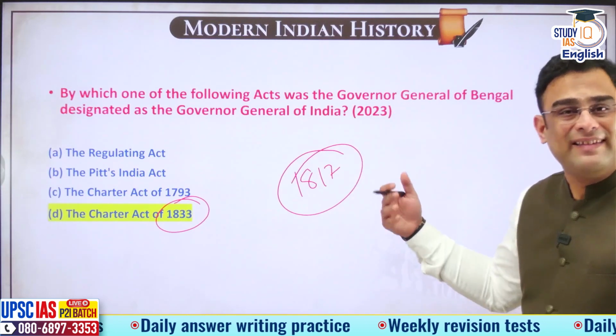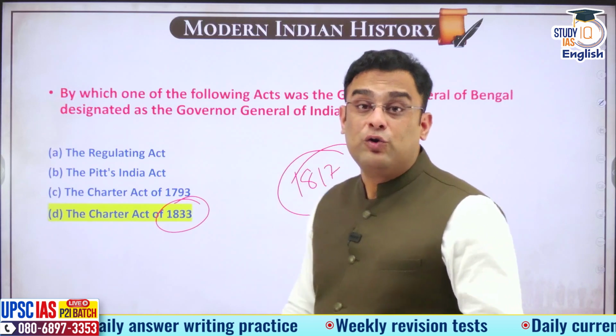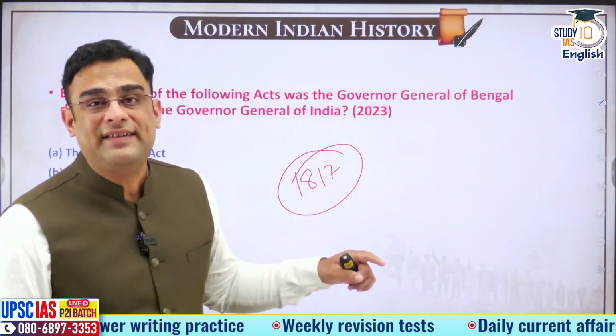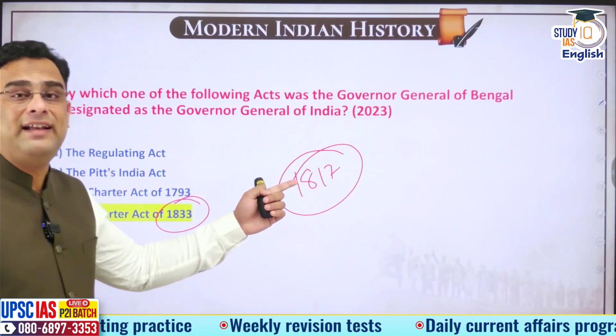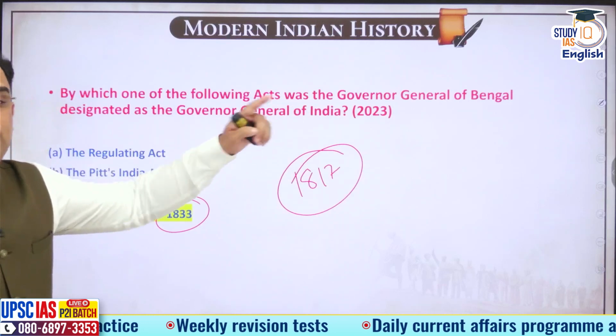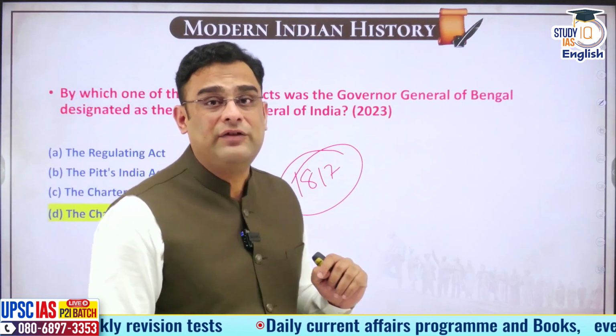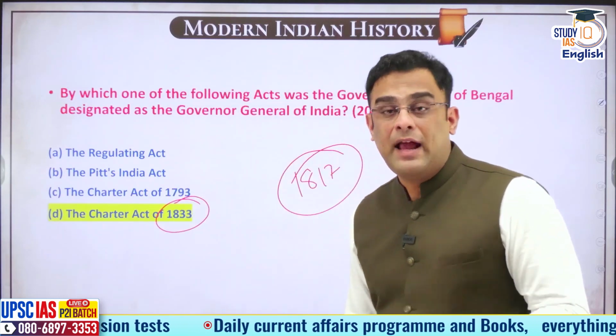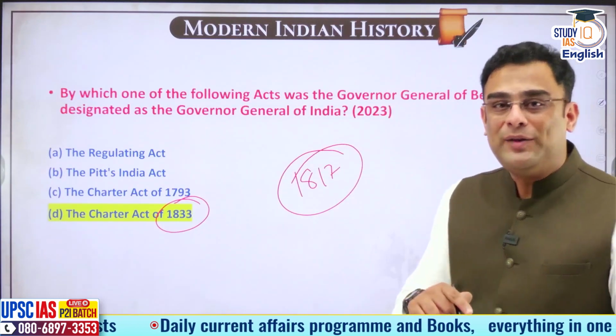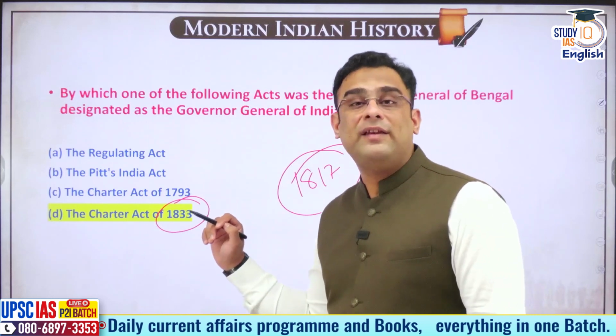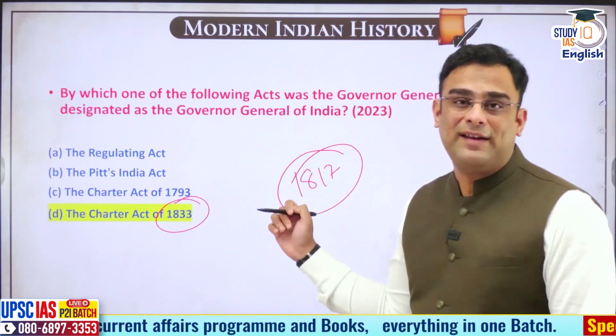So now it made sense for the Britishers to designate their top official as Governor General of India instead of just Governor General of Bengal. This is the broader context, guys, in which this change takes place. Now, in the chat box, you are going to tell me who was the first Governor General of India.